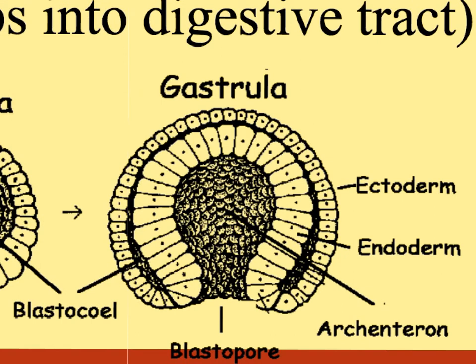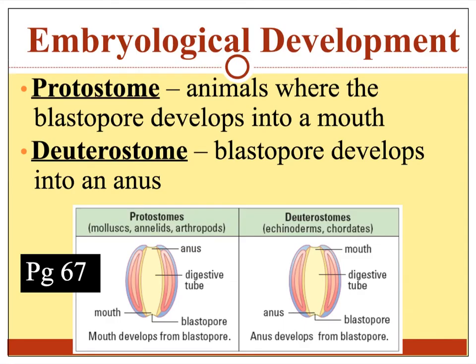I just want to zoom in for a second and look at this hollow ball and draw your attention to this area right here. This opening is called the blastopore. Hey, Fugler, did you know that the blastopore either becomes the mouth or the anus depending on which organism it is? What? Oh. So a protostome is an animal where the blastopore develops into a mouth. And a deuterostome is an animal where the blastopore develops into an anus.